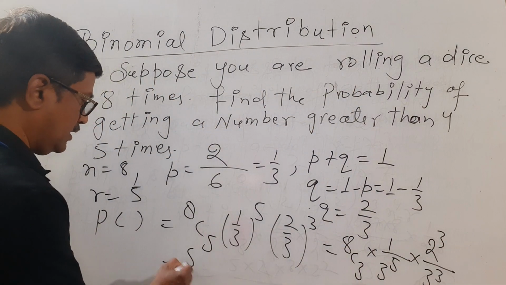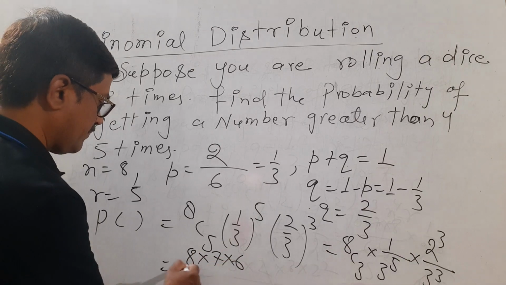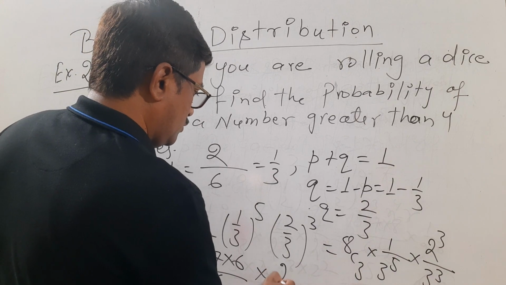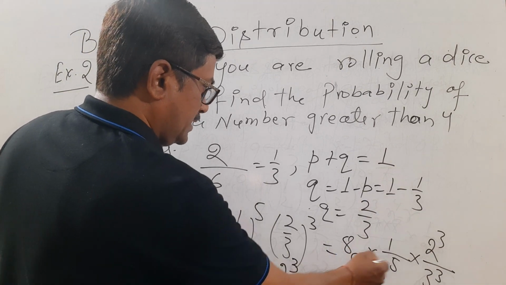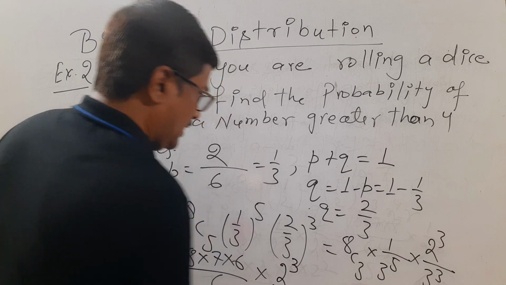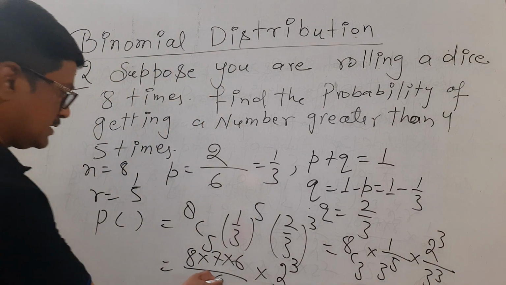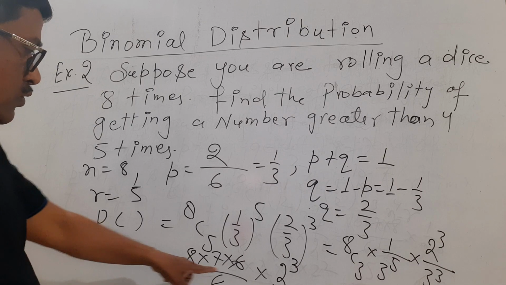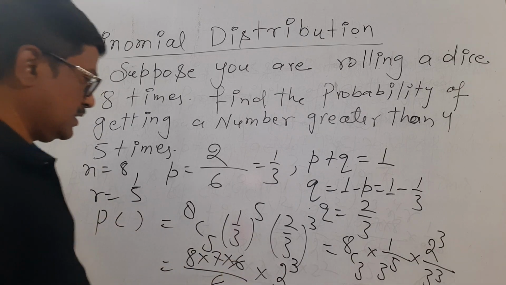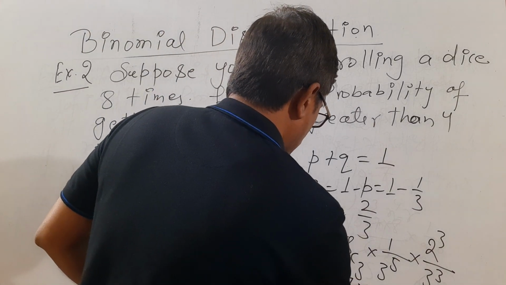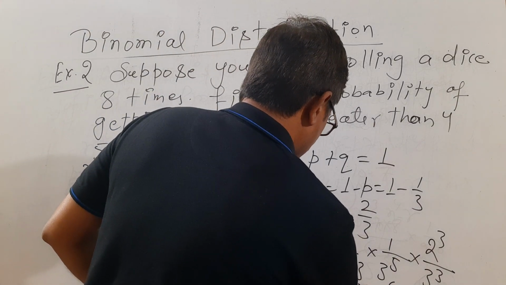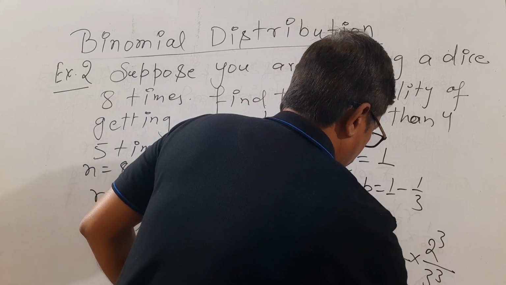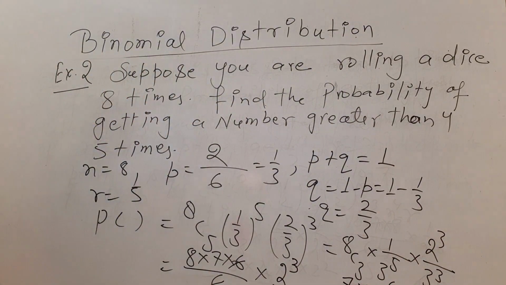Now simplify: 8 into 7 into 6 upon 3 factorial, which is 6. So this is 2 cube divided by 3 to the power 8, correct? Okay, now 6 and 6 cancel and 8 can be written as 2 cube. 2 cube into 2 cube will be 2 to the power 6. So this will be 7 into 2 to the power 6 divided by 3 to the power 8. So this is our answer.